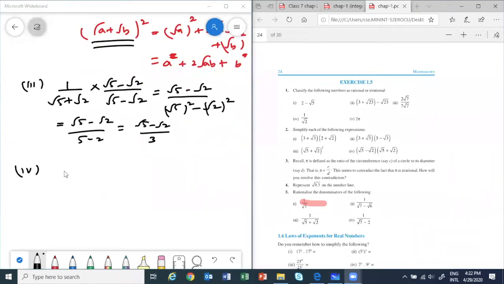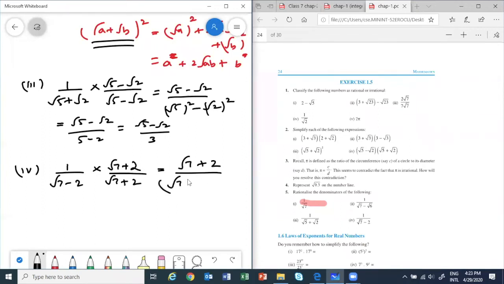Okay. Next is 1 upon root 7 minus 2. Rationalize. So root 7 plus 2 I will take. Multiply and divide by root 7 plus 2. So we'll have root 7 plus 2 by root 7 whole square minus 2 whole square. Okay. So root 7 plus 2 by 7 minus 4. Root 7 plus 2 by 3.